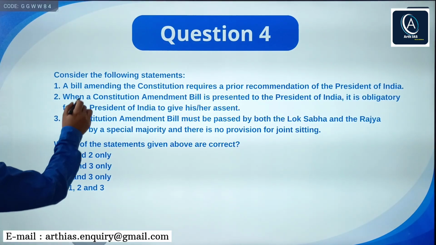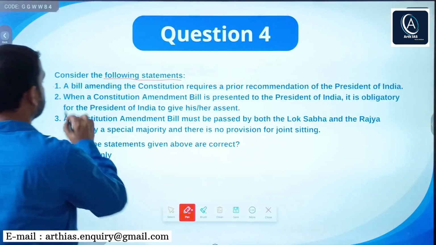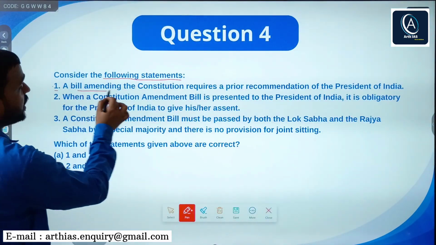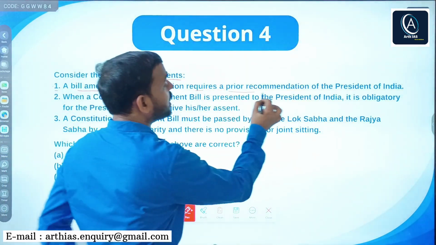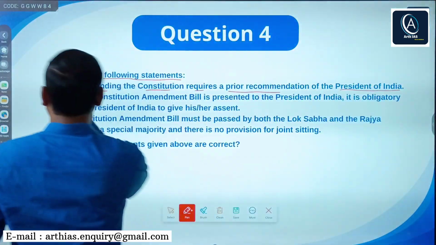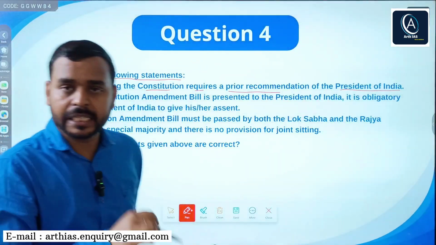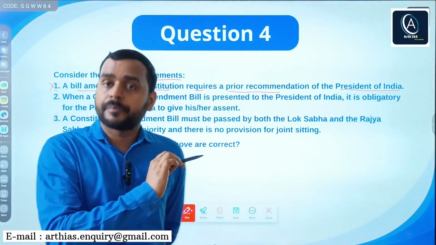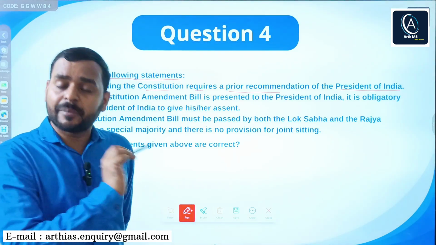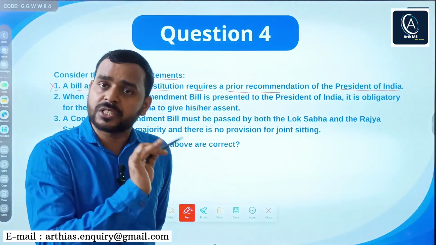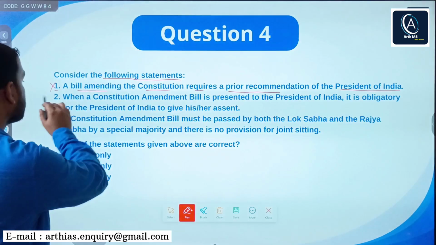Next, consider the following statements. First statement says a bill amending the constitution requires prior recommendation of the President of India. No. If a bill is related with constitutional amendment, then prior recommendation of the President is not required. So this statement is wrong.